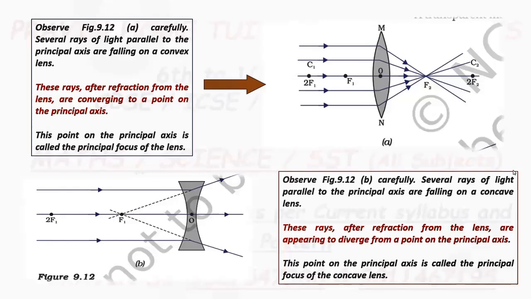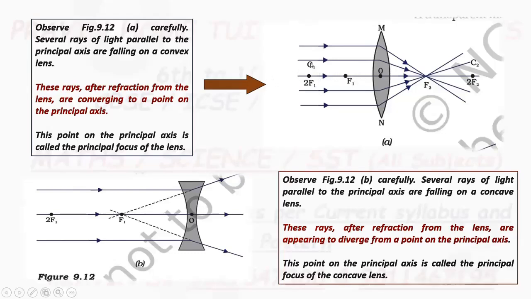Now, in figure A, you are seeing a convex lens. O is the optical center. This F1 is focus 1, F2 is focus 2, 2F1 — this distance OF1, the same distance is 2F1, 3F1, like a graph.